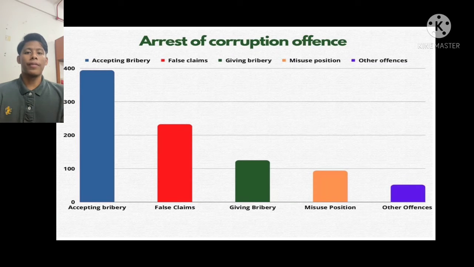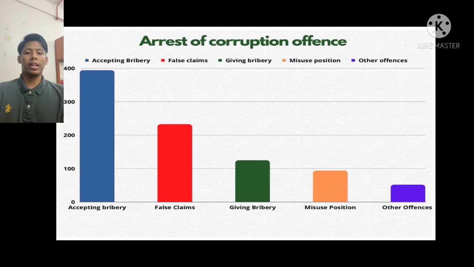I will explain about corruption. Corruption is a form of dishonesty or a criminal offense which is undertaken by a person or an organization which is entrusted with a position of authority in order to acquire illicit benefits or abuse power for one's personal gain.